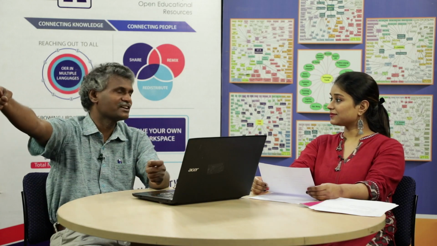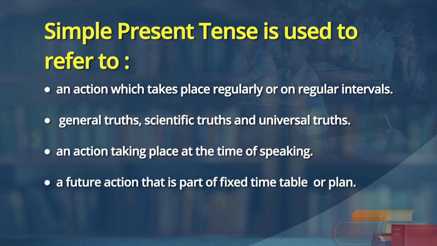Right. He plays cricket there, he goes there, here goes the train to Lahore, to Delhi, to Mumbai. So, many things. Then, simple present tense is used to refer to a future action that is part of a fixed timetable or plan. You said, no, the immediate future. The train leaves at 10 p.m.